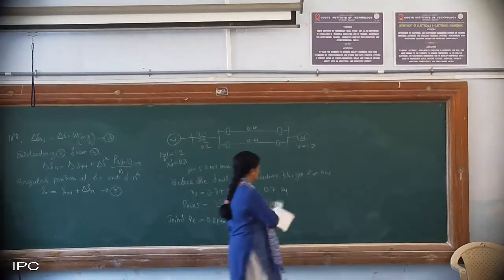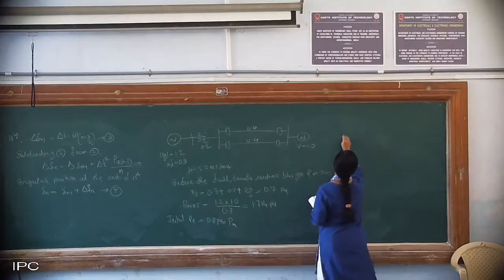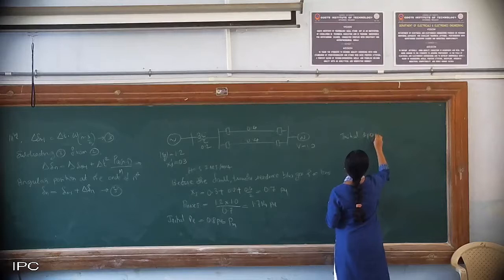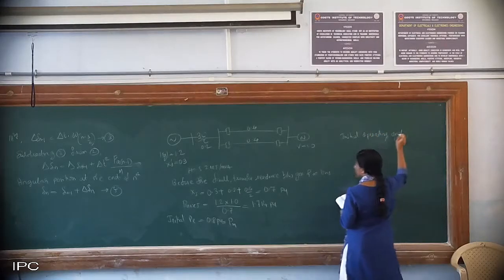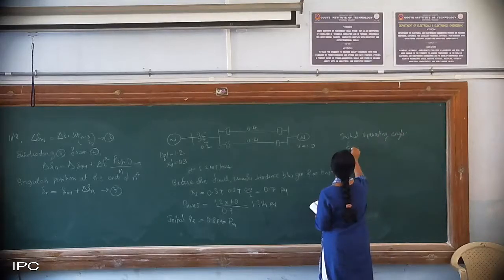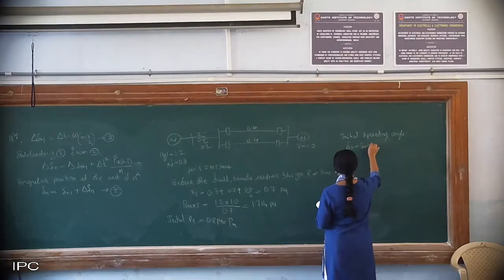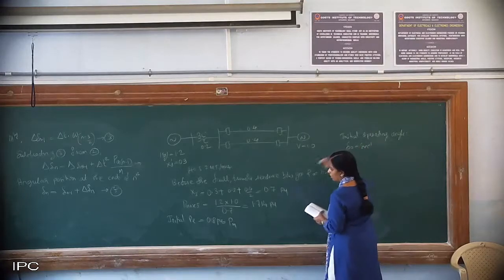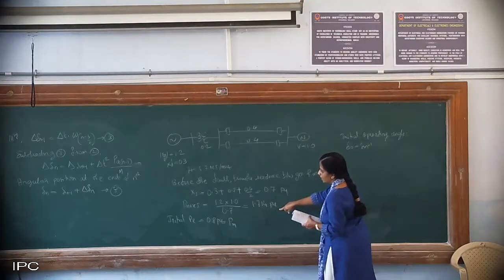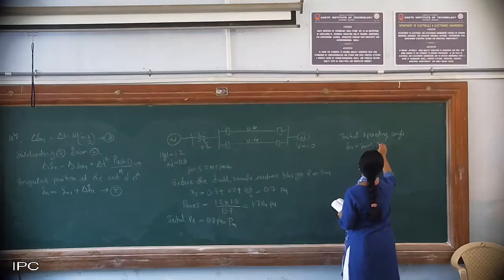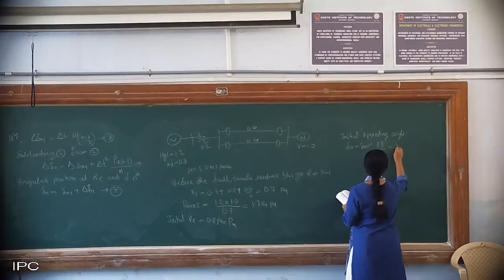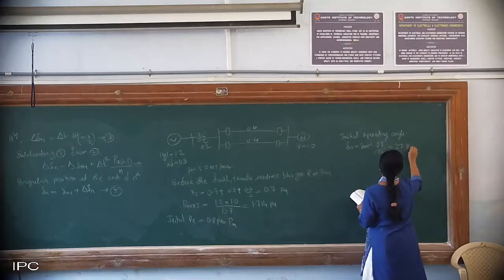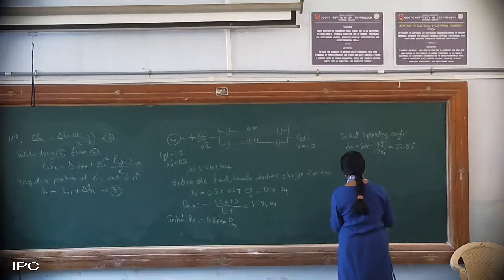So what will be the initial operating angle delta naught? It will be sine inverse of PE divided by Pmax1, 0.8 divided by 1.714, and this comes out to be 27.82 degrees. Prerequisite what you have to know.